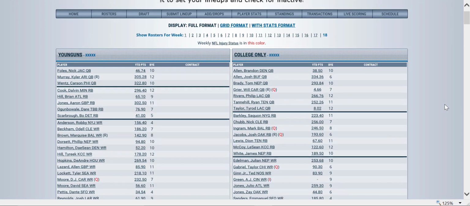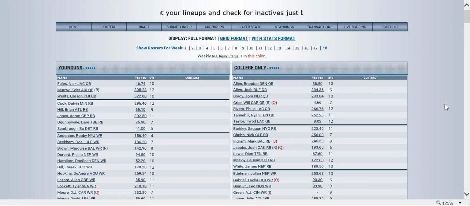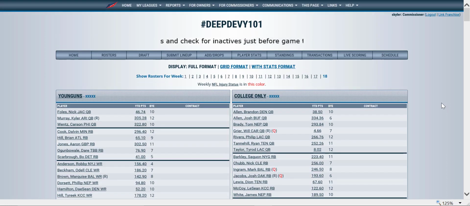Welcome back, commissioners. I play in a lot of deep Devy leagues, and one of the MFL limitations to the custom player database is 200 maximum. While that may not be exceeded in year one of your deep Devy league, certainly by years 2 and 3, when you have freshmen and sophomores that are still on owners' taxi squads, they need to stay in the database as custom names. You find that you get to where you need to exceed the 200.